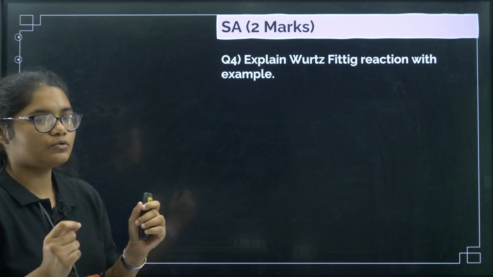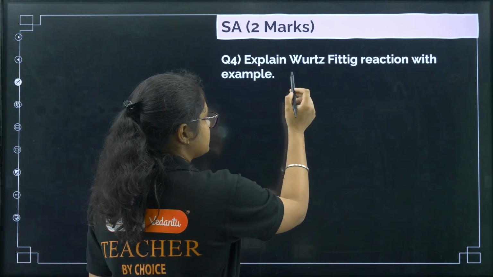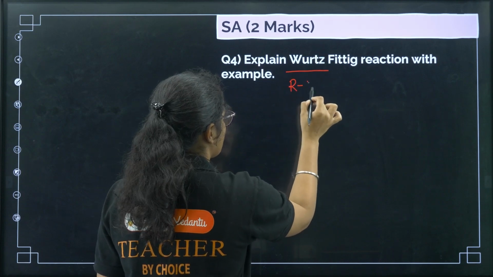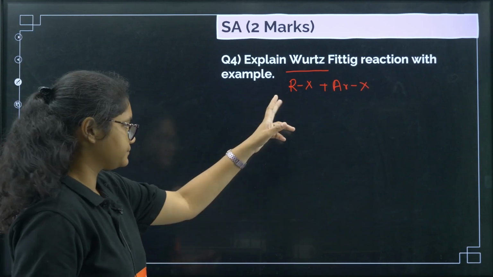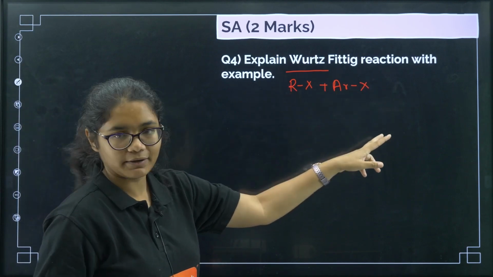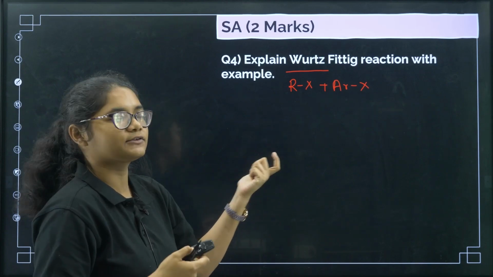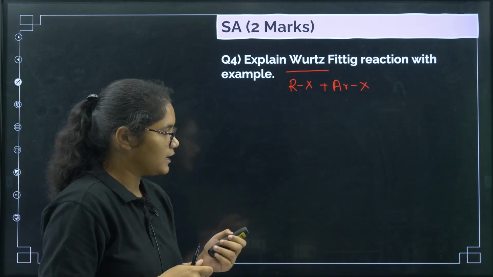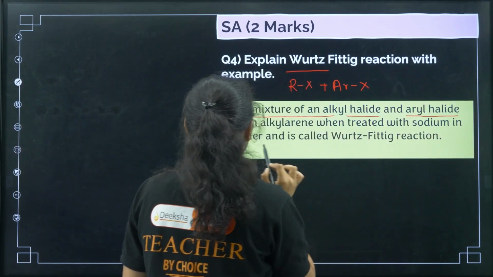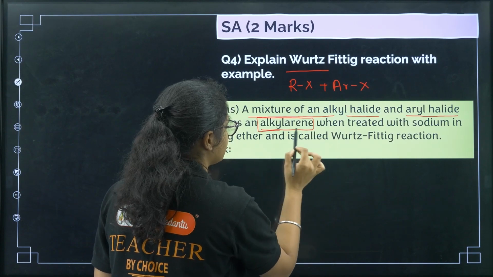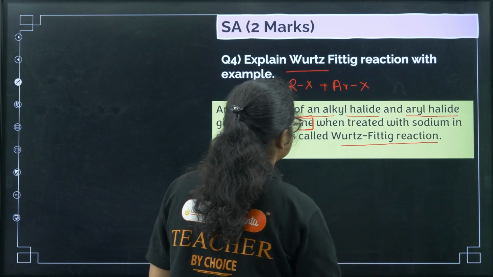Next question number 4, Wood's Fittig reaction with an example. So same thing you need to write here. The reaction of Wood's Fittig reaction is what? We have RX plus ArX, right? So you can write down when haloalkanes and haloarenes react in presence of sodium and dry ether to give you the compound, that is called as Wood's Fittig reaction. Okay, here you can write one example. When a mixture of alkyl halide and aryl halide gives alkyl arene, so product name is alkyl arene, when treated with sodium in dry ether is called as Wood's Fittig reaction.